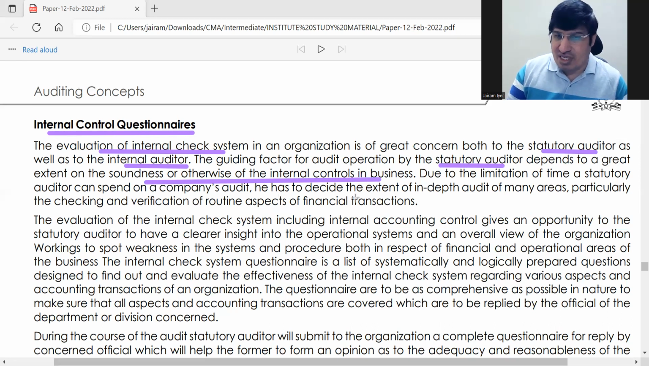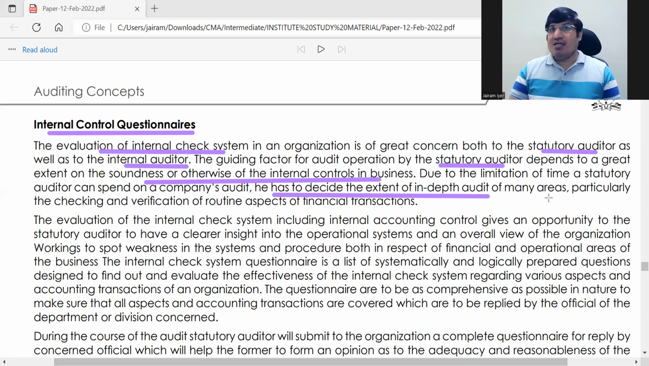The statutory auditor has to decide the extent of in-depth audit of many areas. So he will have to know how good the internal check system is, so that for things which are just of a routine nature, not very important financially, he can reduce his checking. In audit you have to do that. You do not have that much time. There is always give and take of time, so you have to give more time to the core areas. ये चीज है first.